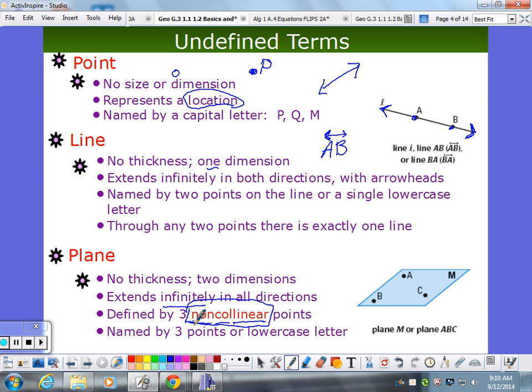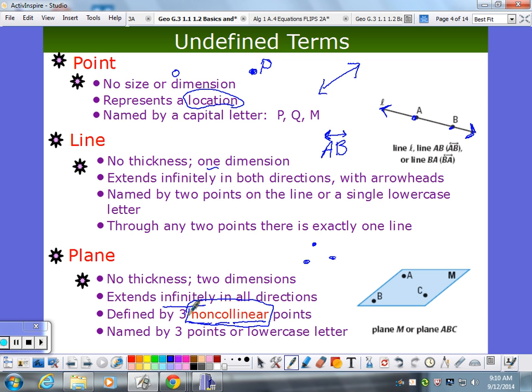So what does that mean? What does that mean, Julie? Well, they're not on the same line. So three points not on the same line, because if it's three points on the same line, you have a line. Now see, this is a line, but if I put a point up here not on the line, see I can lay a piece of paper on top of that? You get your plane. So any three non-collinear points, if you kind of picture the plane around it.